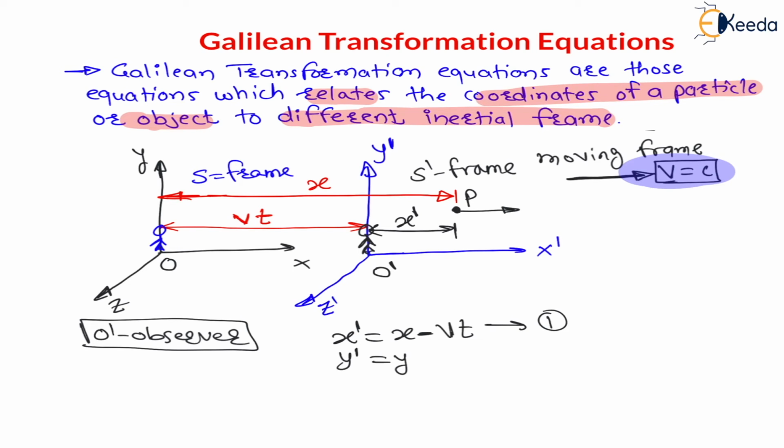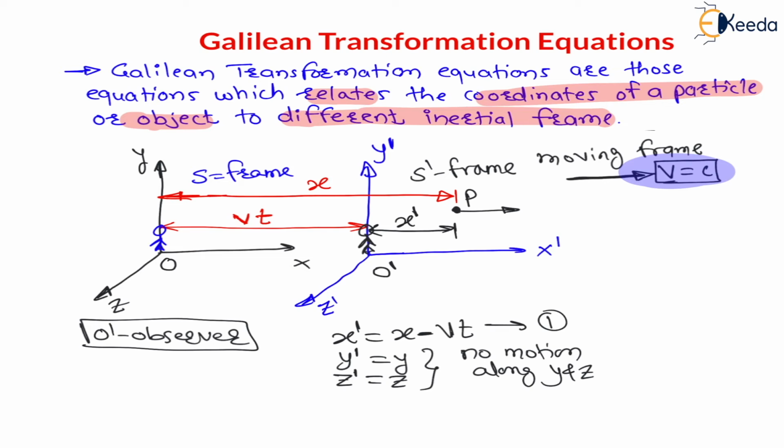Definitely it is not moving in upward direction, it is only moving in horizontal direction, as well as it is not moving in z direction. For z axis, this S dash is also at rest. For y axis, this S dash is also at rest. Only along x axis it is moving. Therefore, what will be the z dash? Again, I can say the z dash will be equal to z. And how can I write these equations? Y dash is equal to y and z dash is equal to z, because here there is no motion along y and z. This is important, right?